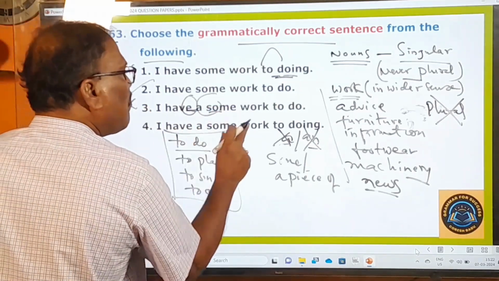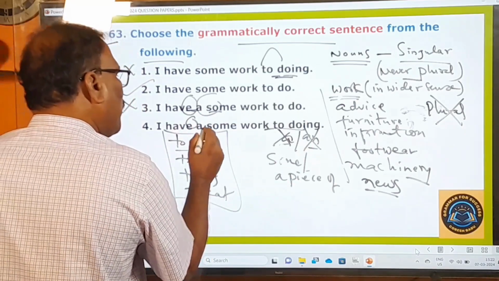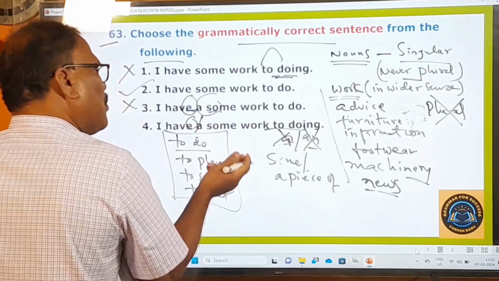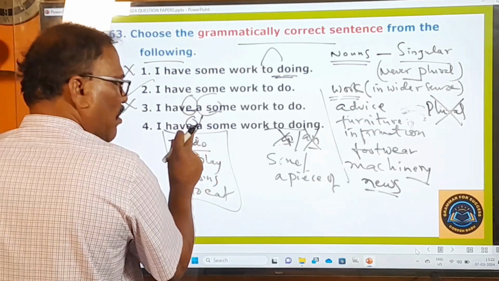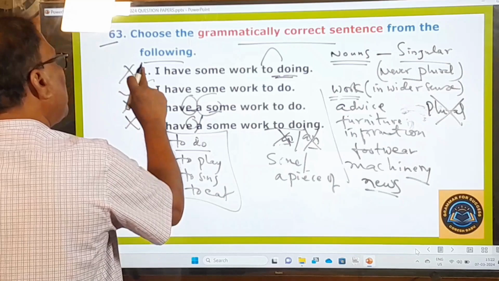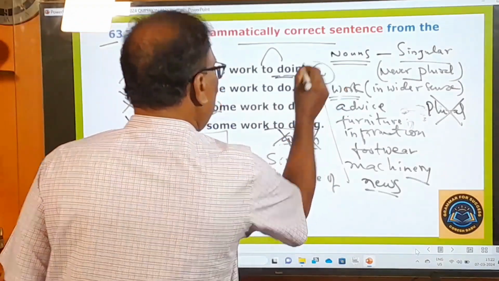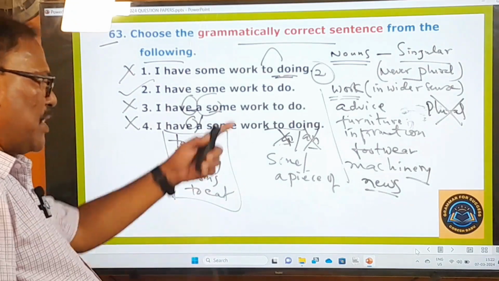"I have a some work to do." Doing is given, and "a" is given. So "a some," two things are given. You use only "some" but not "a." "I have a some work to doing," no. So in this way, the first one, third one, and fourth one are wrong, and only the second one is the right option. Please keep this point in your mind.